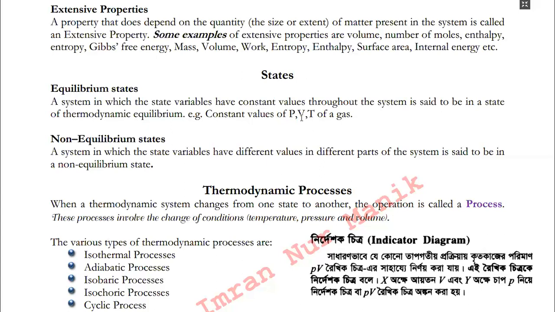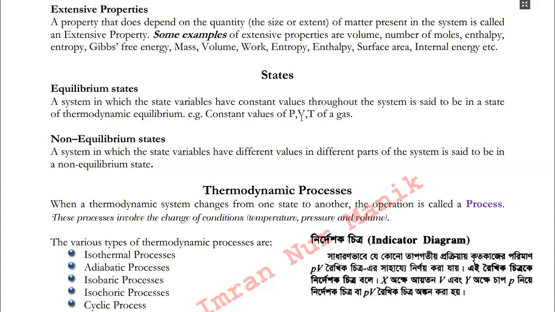In that case, the gas near the piston is compressed and heated, and the gas at the far end of the cylinder is not heated and not compressed. That is why it is in the non-equilibrium state. Hope you have understood what is state, and now let us recapitulate the main points again. When all the state variables are fixed, then the condition of the thermodynamic system is known as the state of the system.